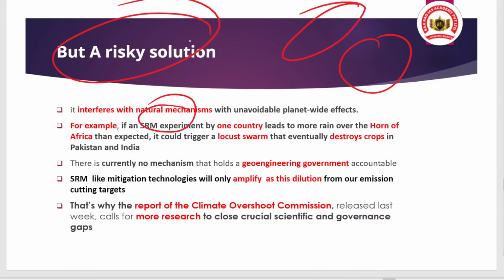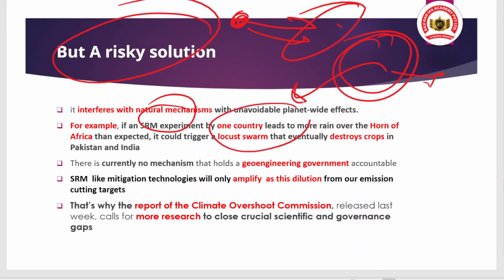So solar radiation is coming and getting reflected, meaning South Africa may get less solar radiation. So this region may get cool, but how this may impact the other regions, how this may impact the crops, how this may impact the food security of different countries, is not judged properly.